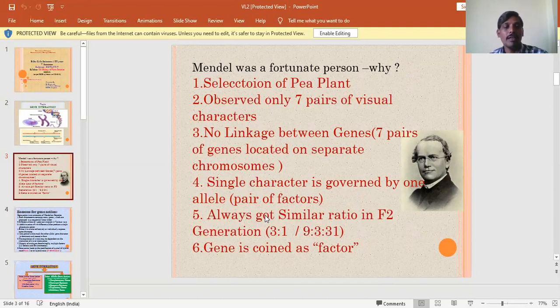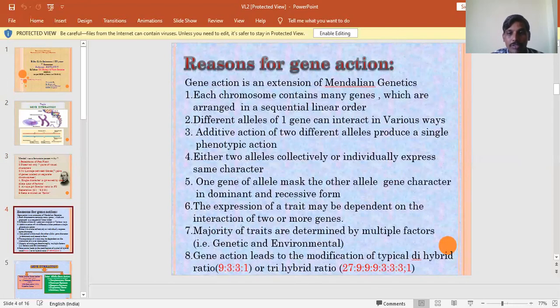But after Mendel, later on, many geneticists conducted hybridization experiments on various plants. But they were not able to get similar ratios, that is 9:3:3:1 or 3:1. So that's why the extension of Mendelian genetics leads to another subject. Today we learn about gene interaction.